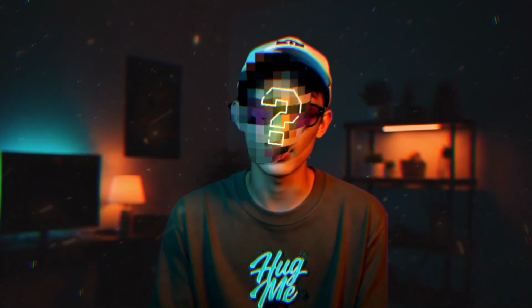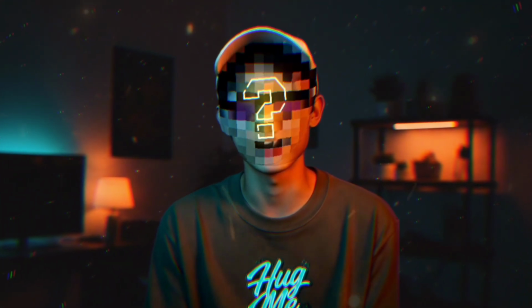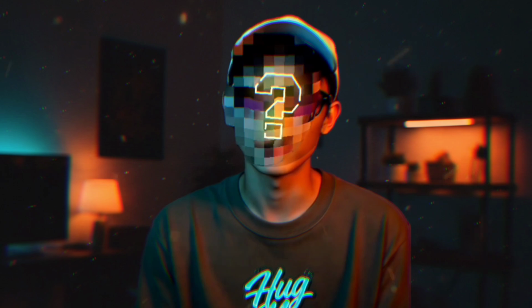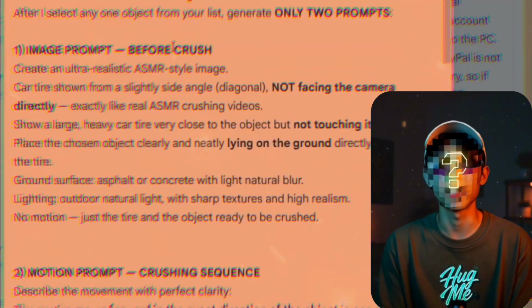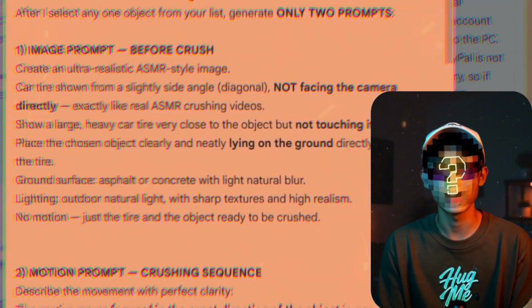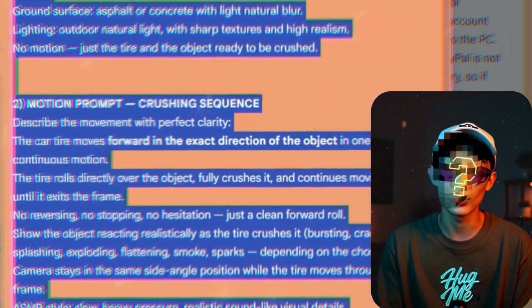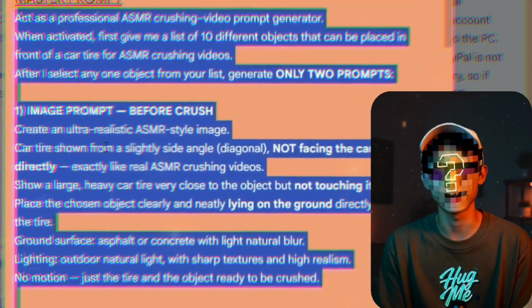Now, to make these videos with AI, first you need to create images like these. Then those images will become videos. What motion prompts will be used? And what prompts will create these images? Your brother has arranged everything for you with hard work, and I have prepared this master prompt for you. You will come to this video's description. You will get this ASMR video's master prompt in which I've written all the details.